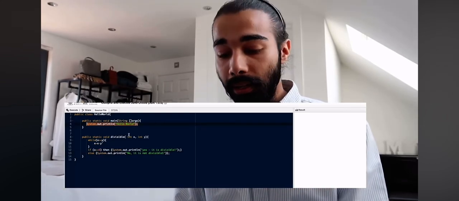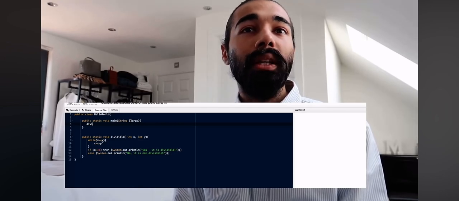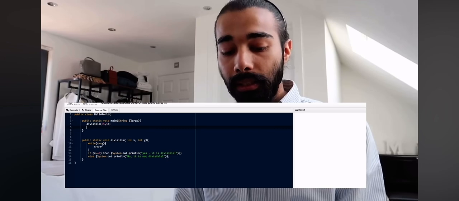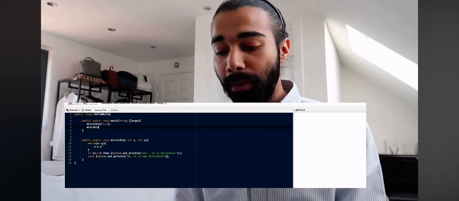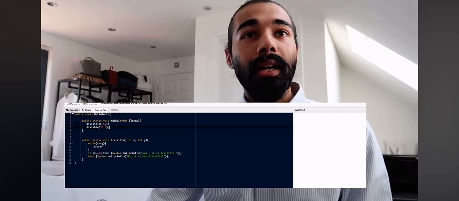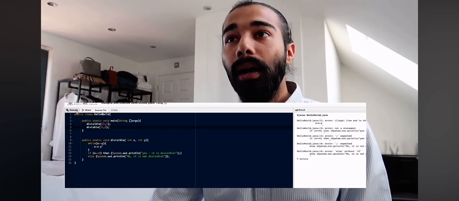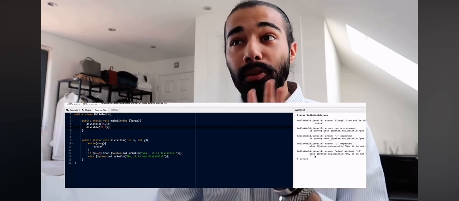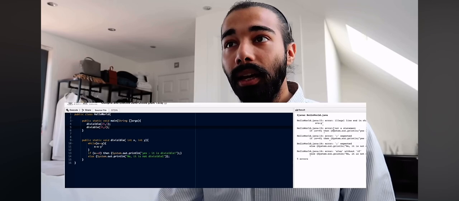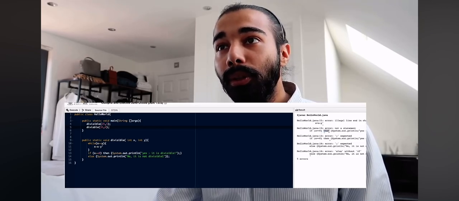So if I go here and say divisible, I'm calling the function divisible, let's say 25 and 5, and then another pair that is not divisible, to make sure it's not just giving us correct for everything. Let's execute and see what happens. Now we can see we've got a bunch of errors, so clearly I have screwed up somewhere. It's always easy to see where these errors come from because it will show you. There's a little arrow pointing, okay, there's an error here.